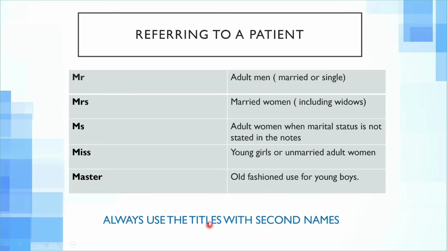So always use the titles with the second names. For example, if someone's name is Mr. John Smith, so we have to use the title with the second name, Mr. Smith. We can never use a title with the first name. If we have to use the first name, just use the first name separately without title.